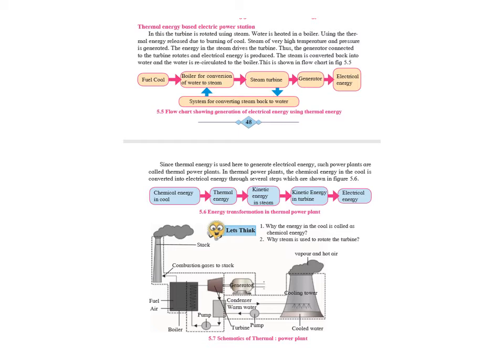The turbine in turn is connected to the generator, and the magnet moves and gives rise to generate electricity. If you look at the flow chart, you have coal, the boiler for conversion of water to steam. So when coal is heated up, it converts the water into steam. It goes and hits or moves the steam turbine that moves the generator and generates electricity.